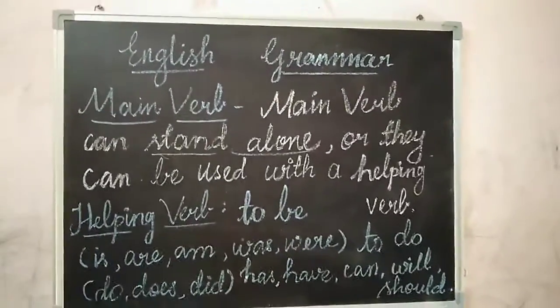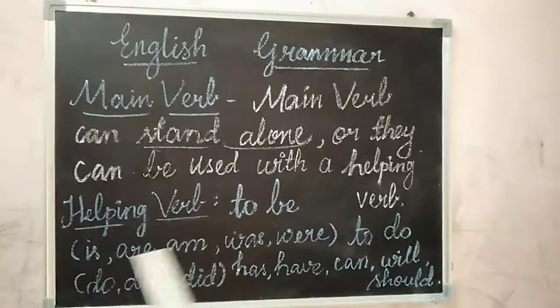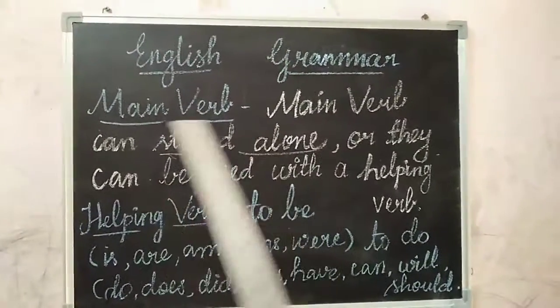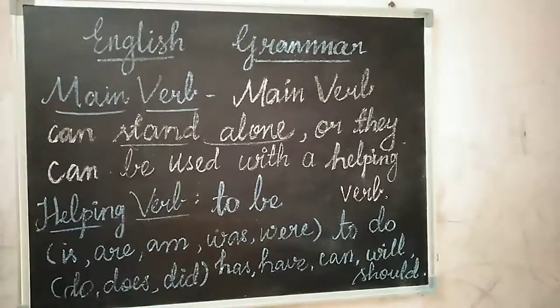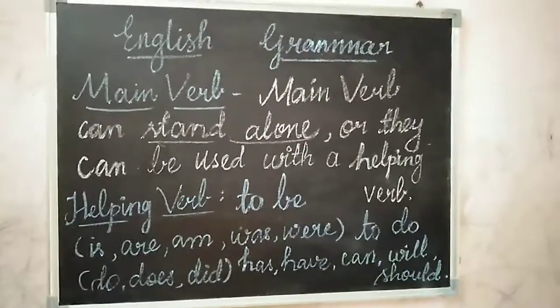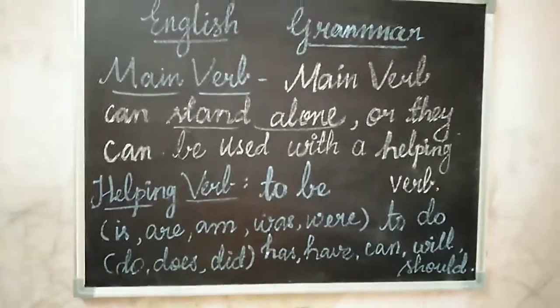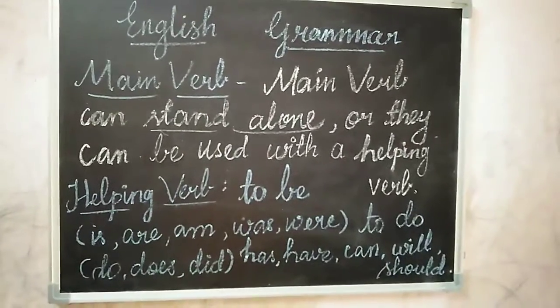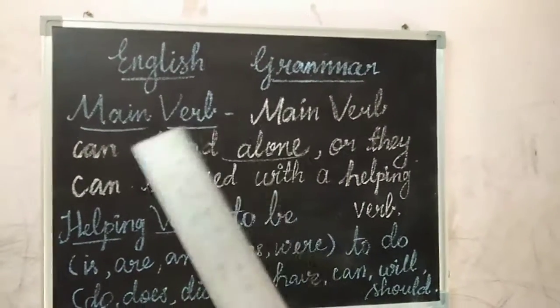Today I am going to explain a grammar part: main verb and helping verb. Main verb and helping verb, children. See, what is meant by main verb? First of all, what is meant by verb? A verb expresses action. Verb means a verb expresses action.